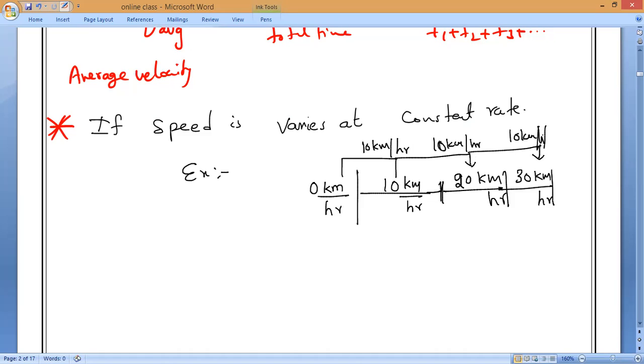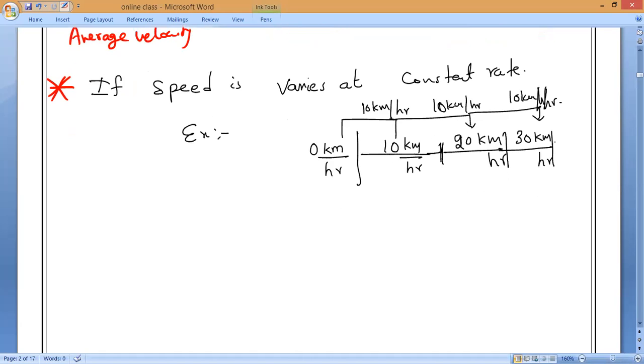Now you can take average of anywhere, we'll get the same average speed. Yes or no, guys?